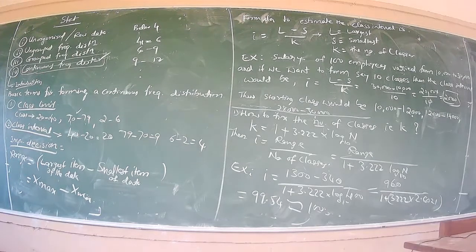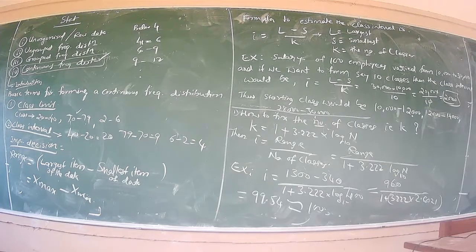Next is an important decision. While constructing a frequency distribution, we must decide the width of the class interval: here 20, here 9, here 4. Similarly, classes like 10, 20, 50, 100, etc. The decision should depend upon a number of factors, such as the range of the data. What is the range?